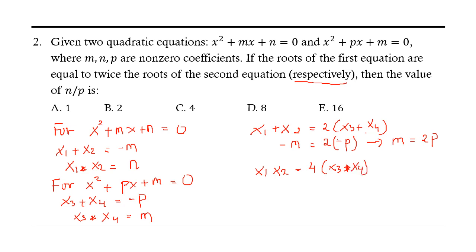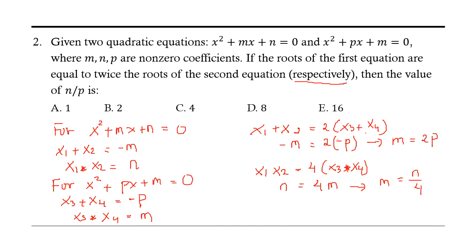Yes, because x1 to x3, x2 to x4, 2 times 2, 4. And x1 x2 is n, x3 x4 is m. So we get from here m equal n over 4.